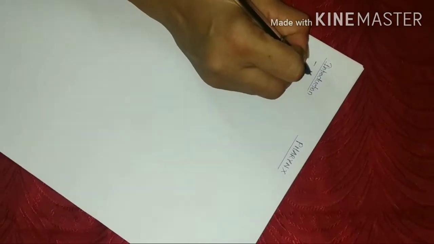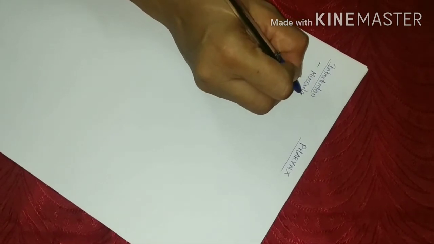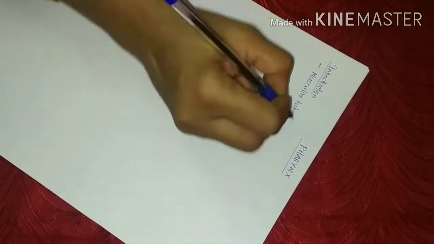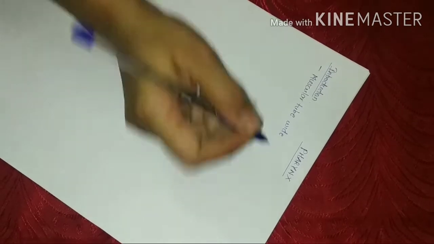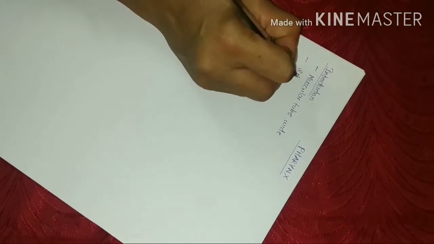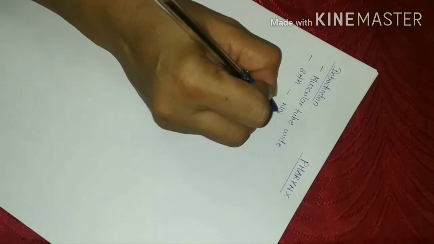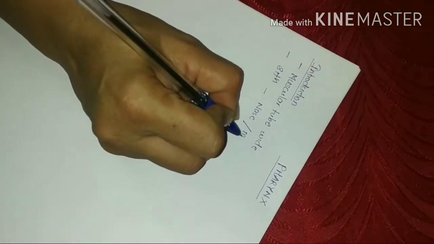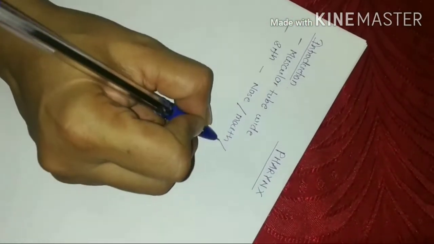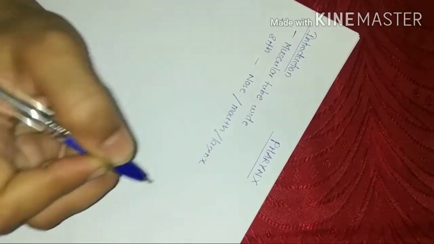Now what is basically pharynx? Pharynx is nothing but a muscular tube and it is wide. So we can say that it is a wide muscular tube. We have seen already that it is situated behind the nose, behind the mouth and behind the larynx.